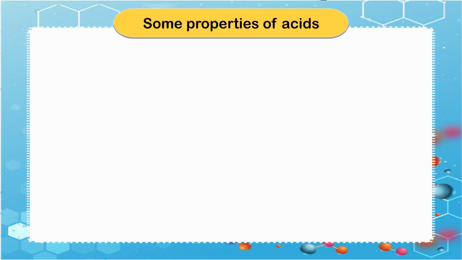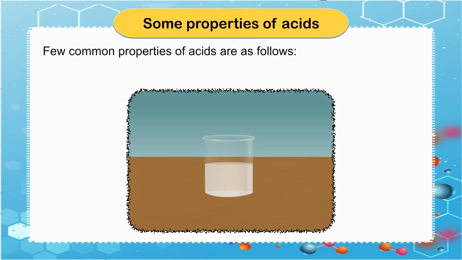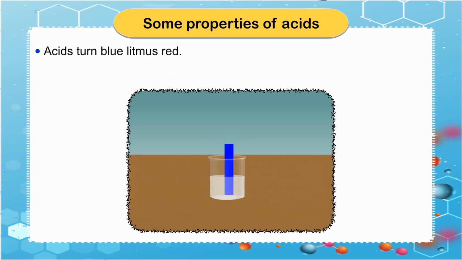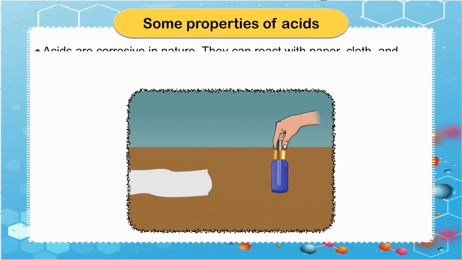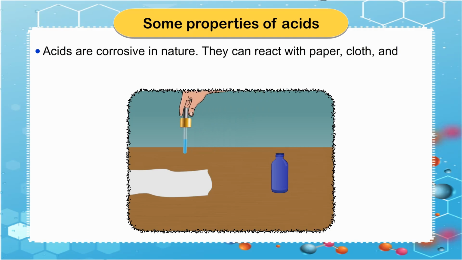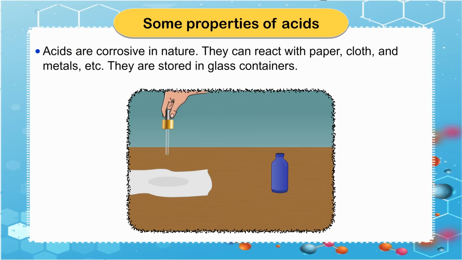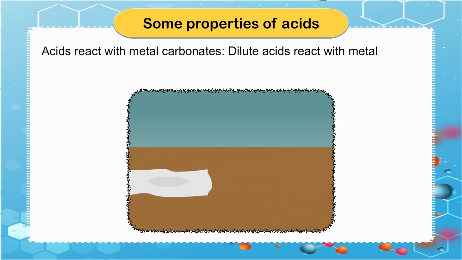Some properties of acids. A few common properties of acids are as follows. Acids are soluble in water. Acids turn blue litmus red. Acid solutions are good conductors of electricity. Acids are corrosive in nature. They can react with paper, cloth, and metals, etc. They are stored in glass containers. Acids react with metal carbonates.